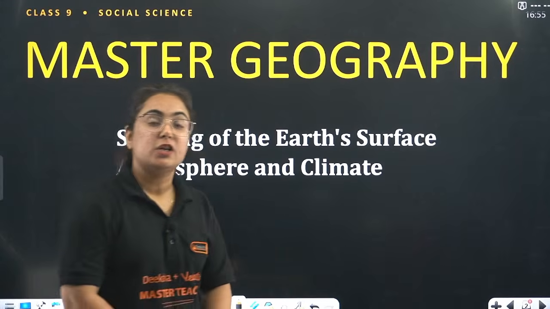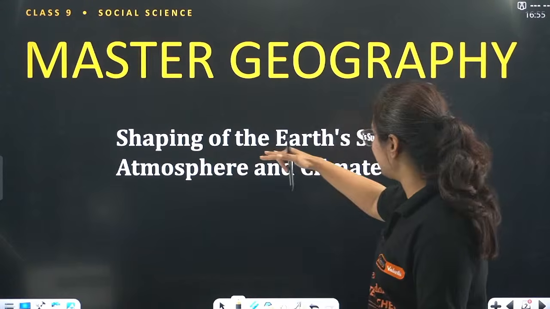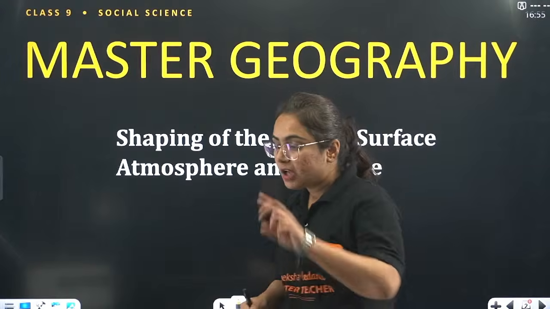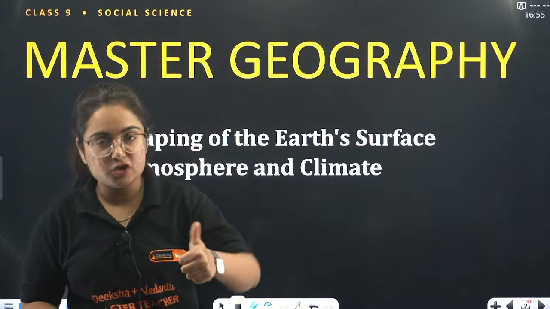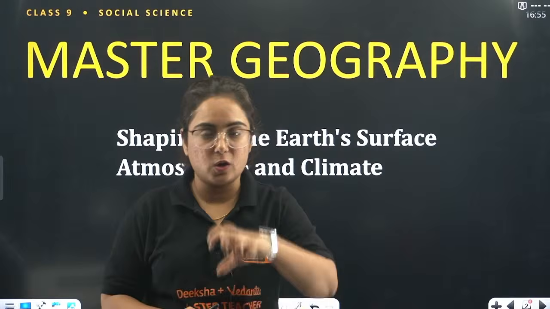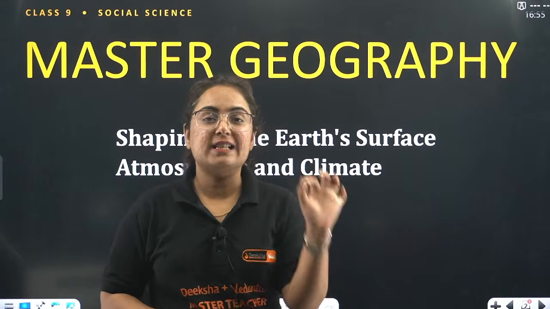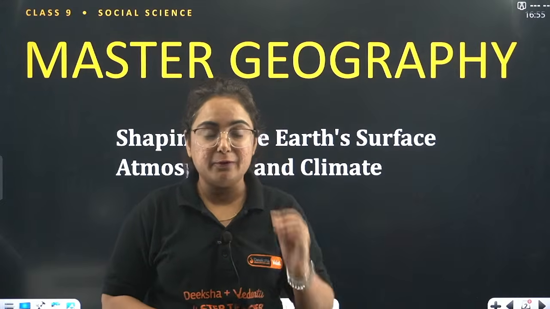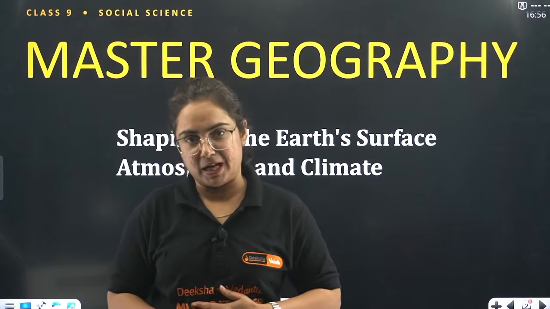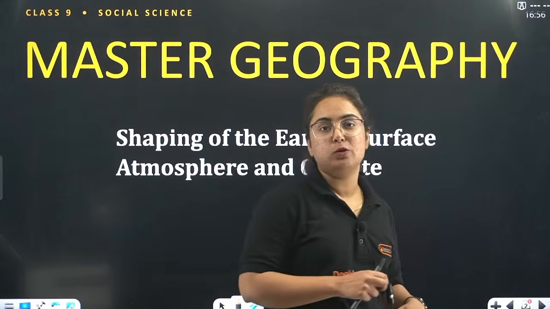Okay, great. So beta, we have 2 chapters in geography from part 1 book, shaping of earth crust, atmosphere and climate. Both the chapters regarding one shot are completed on the channel. Today what we are going to do is to practice those chapters. I hope that you guys are watching those videos. One more new series has been started there, that is NCERT line by line, where every word of the new NCERT is being explained to you by me, your SST teacher, as you guys know that.